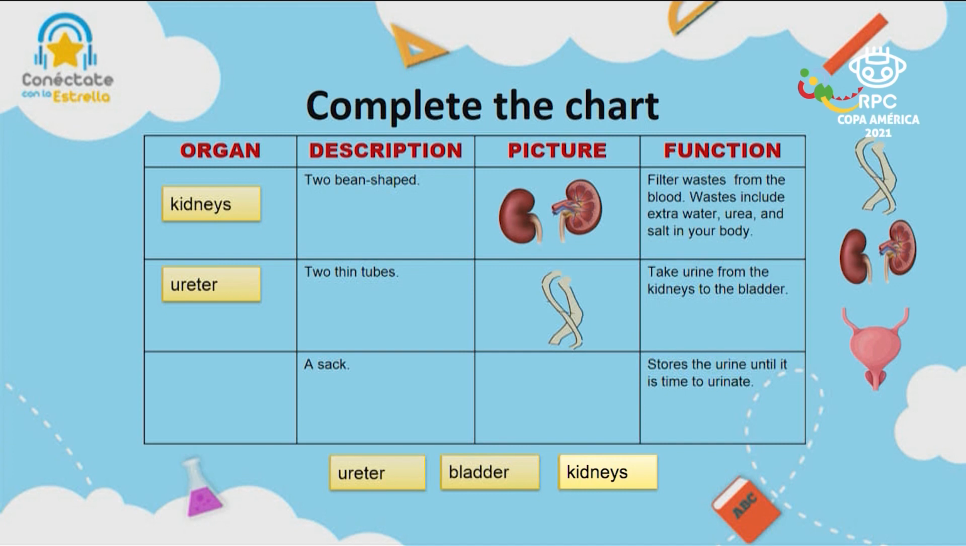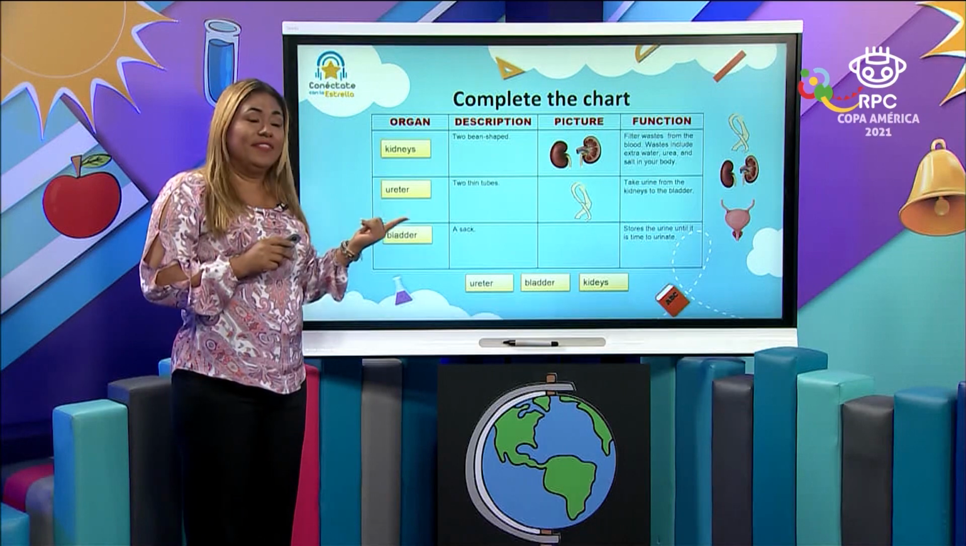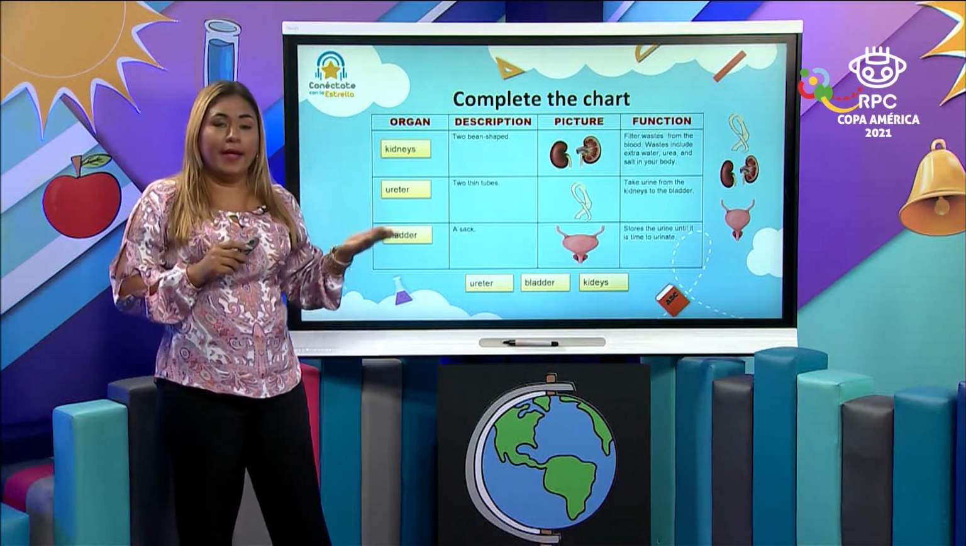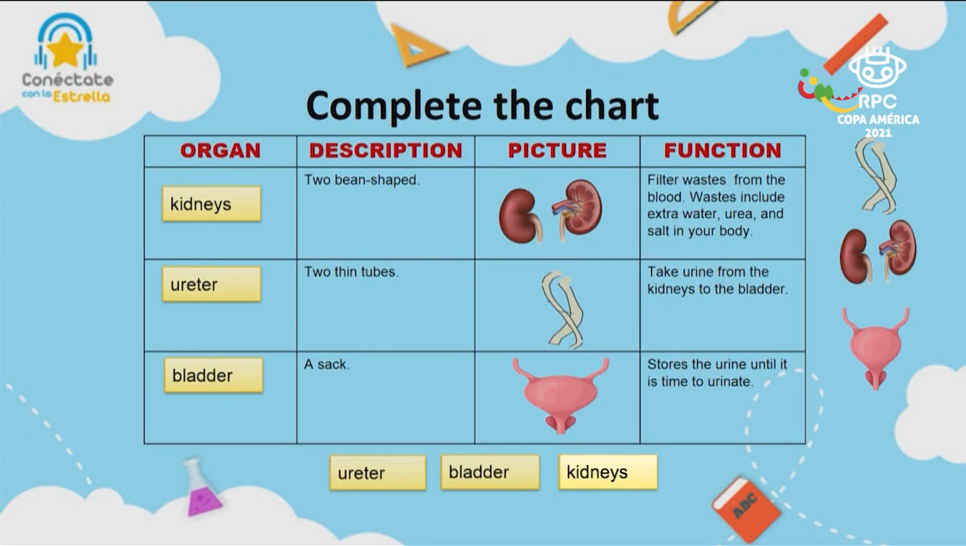And the last one, it is a sac, it stores the urine until it's time to urinate. So it's similar to the stomach. Do you remember when we were talking about the digestive system? It stores the food. And the difference with this organ, the bladder, is that it stores the urine until you are able to get to a bathroom and then you urinate.